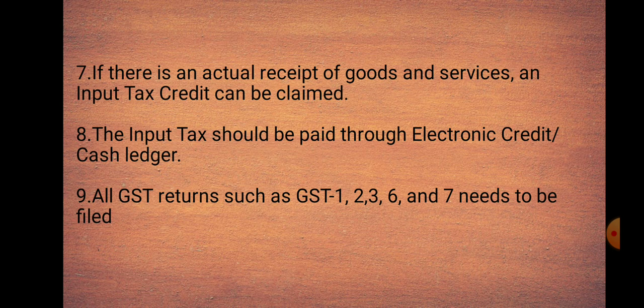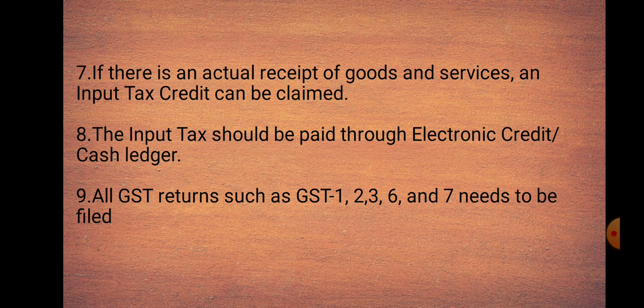And the last one, all GST returns such as GST 1, 2, 3, 6 and 7 needs to be filed. Here GST 1 is the return to be furnished for reporting details of all outward supplies of goods and services made.